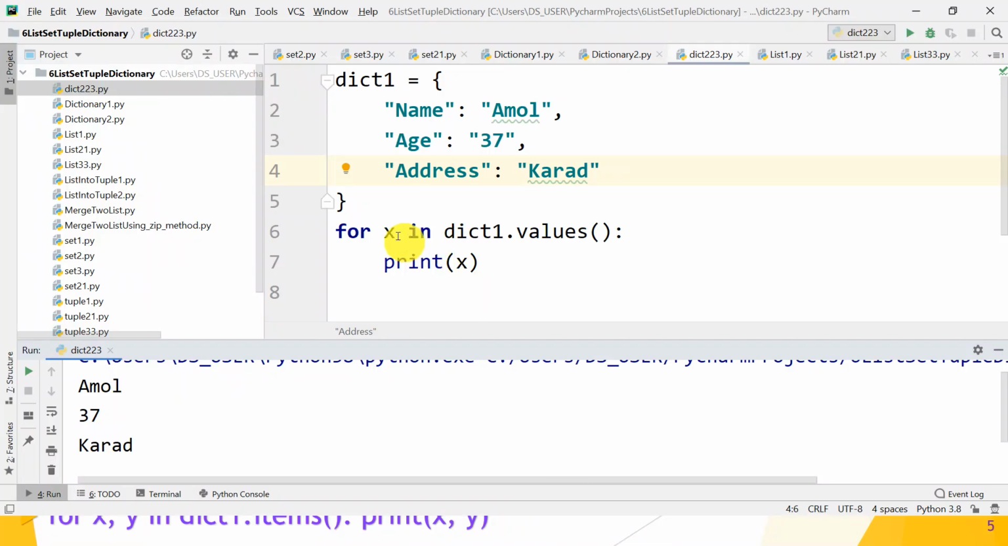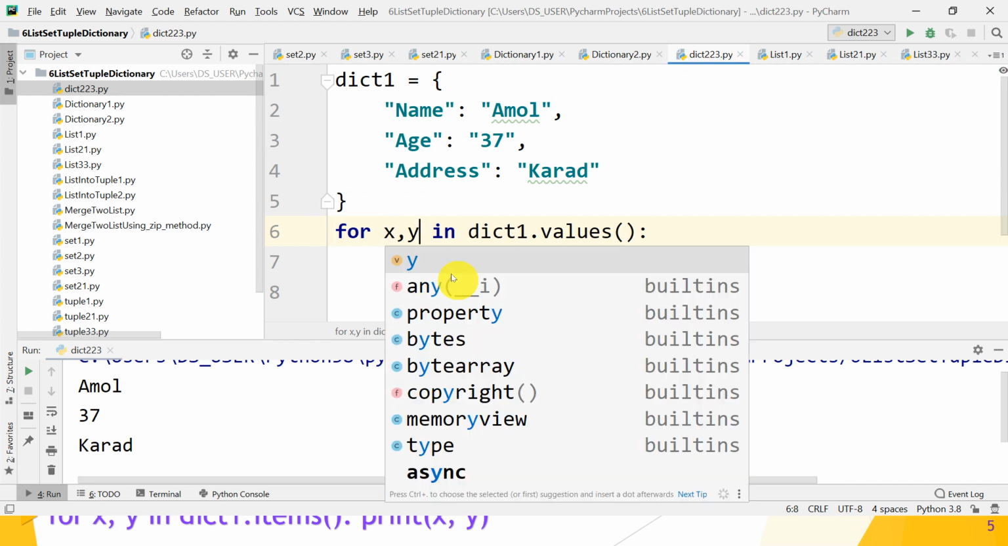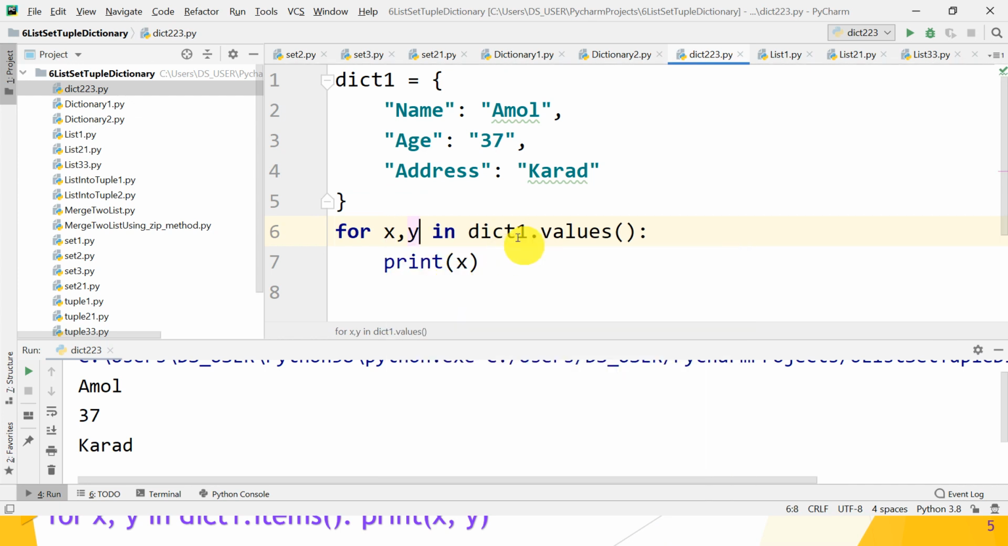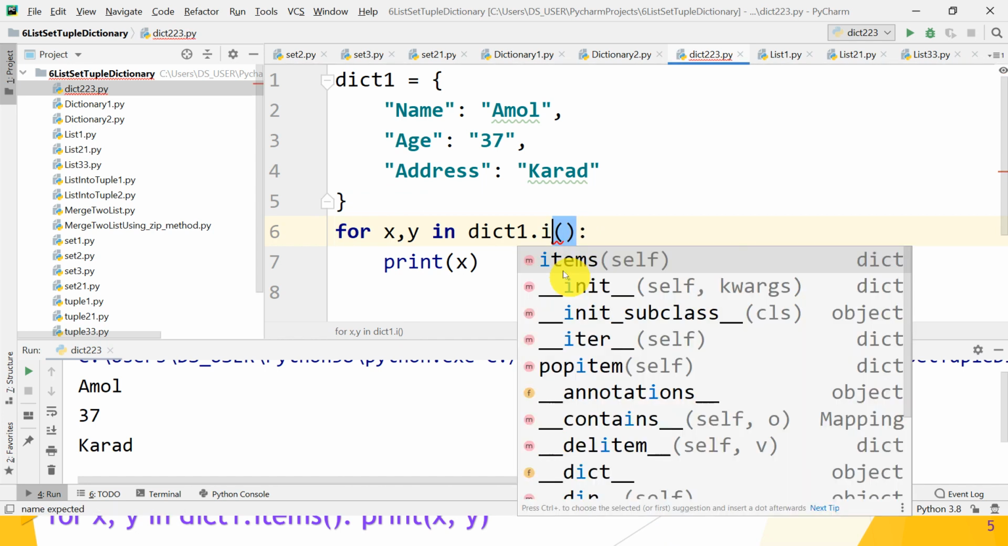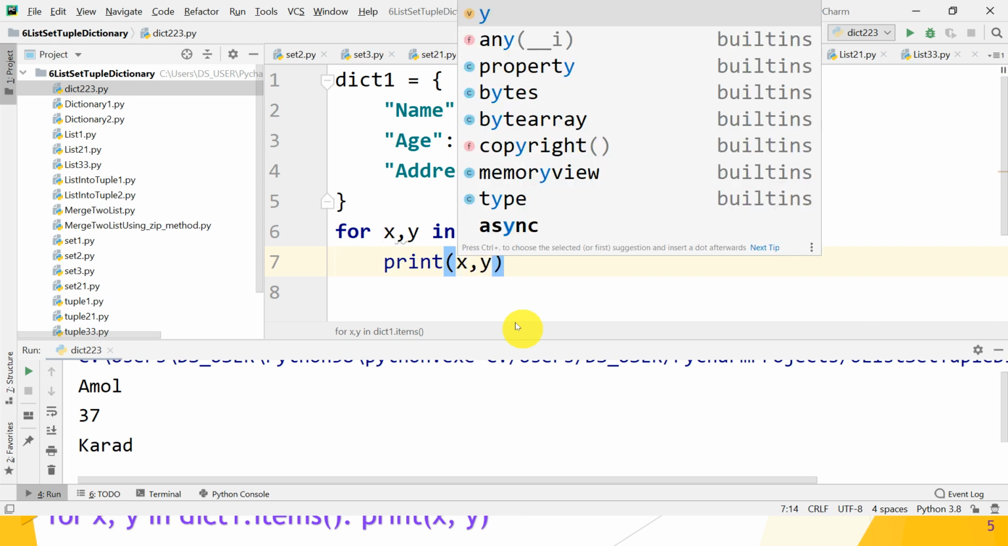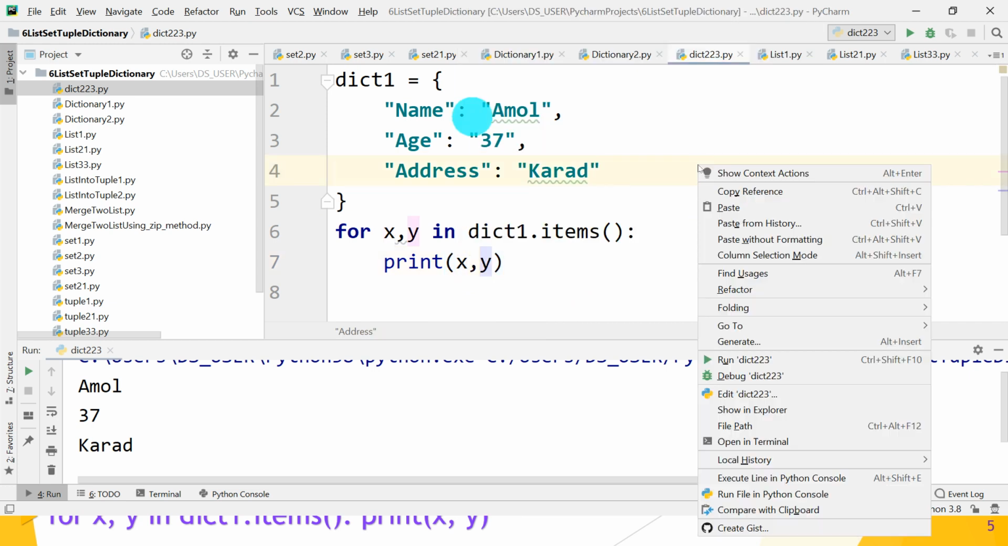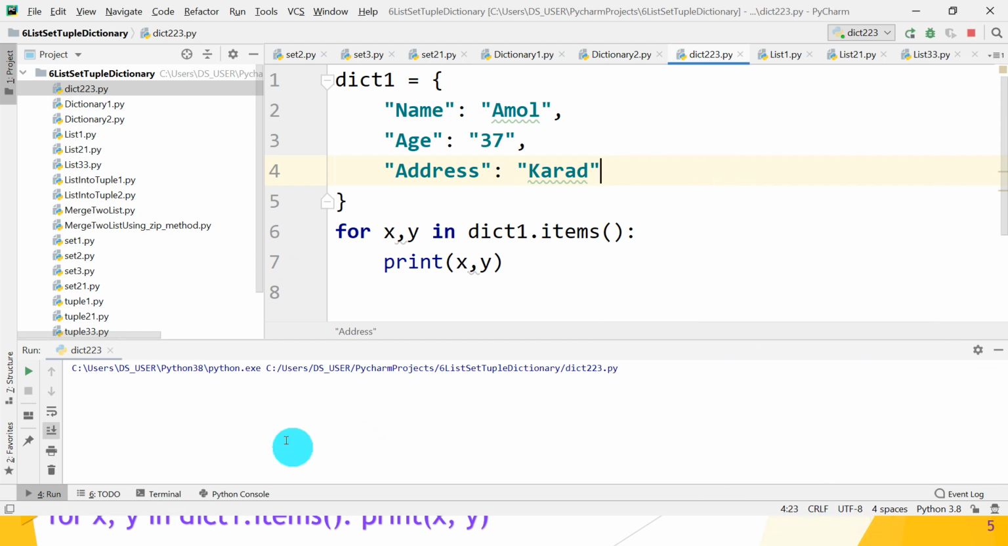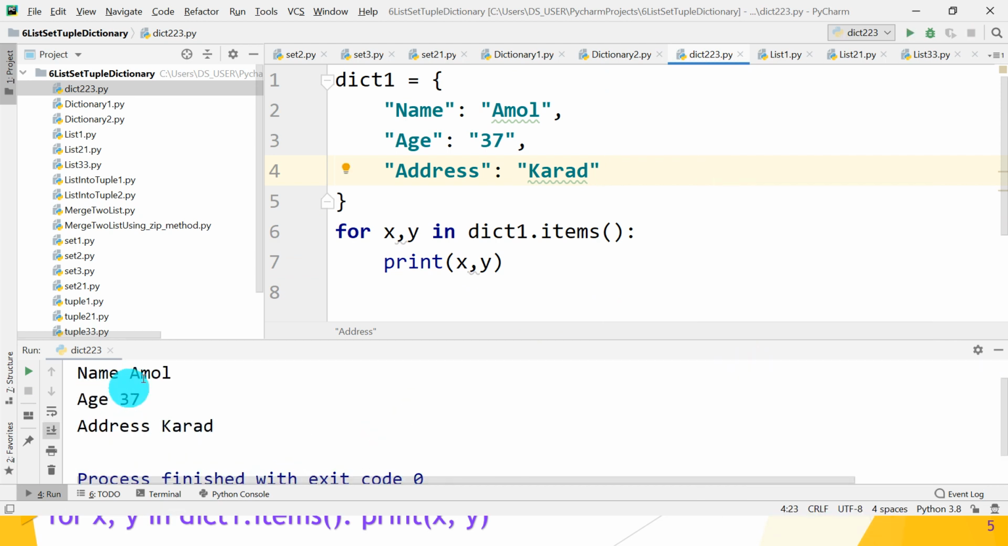So for x, y, key and value, in dict1.items(). Great. And how can we print x, y? Great. So let's check whether it prints both keys and values. So name Amol, age 37, address Karat. Great, it prints. Okay, so let's move to the next part.